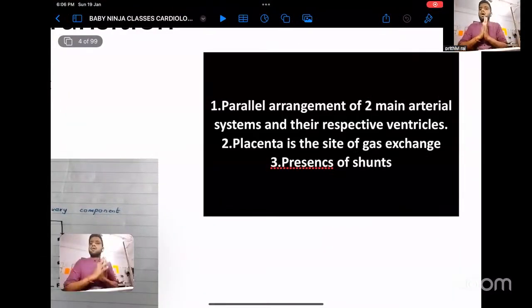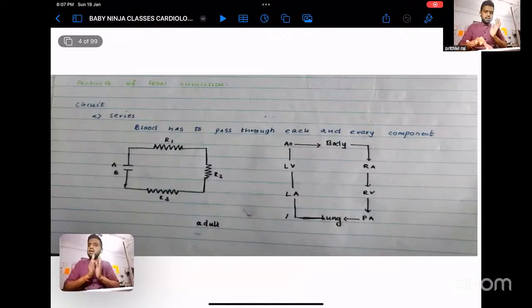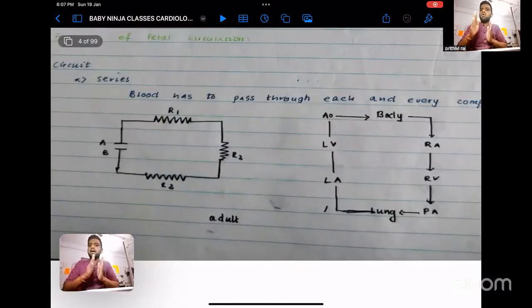Okay. So how is the fetal circulation different from the neonatal circulation, that is, the adult circulation? The one thing is, when you see this, this is the circulation which is seen in the adult, right? So the blood has to pass through all the four chambers and the lungs, and then it returns to the point where it started. Like for example, from point A, it has to pass through R1, R2, R3, and point B, and again to A. So it has to circulate through all the pathway of your circulatory system so that it will complete one cycle.